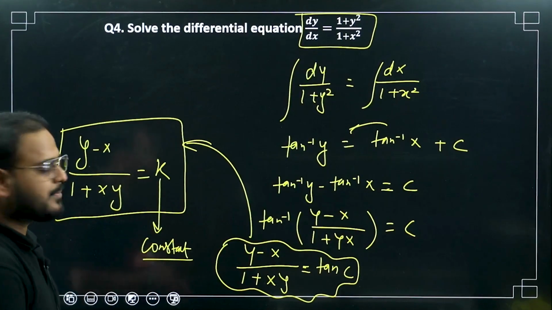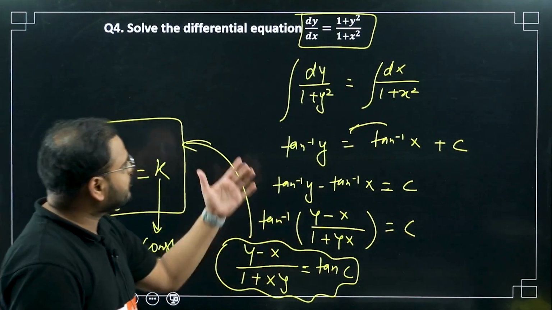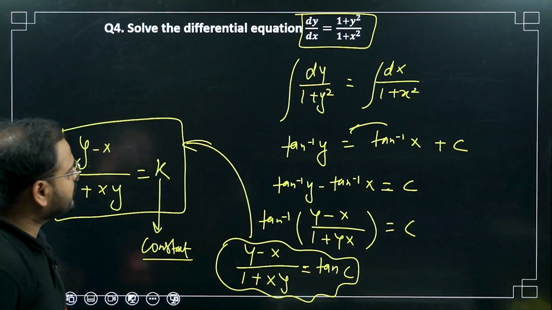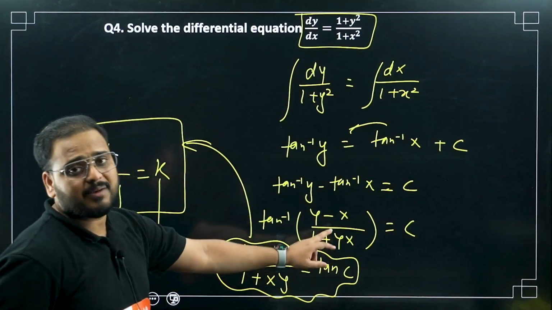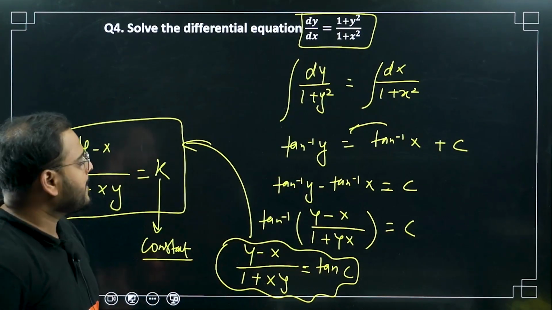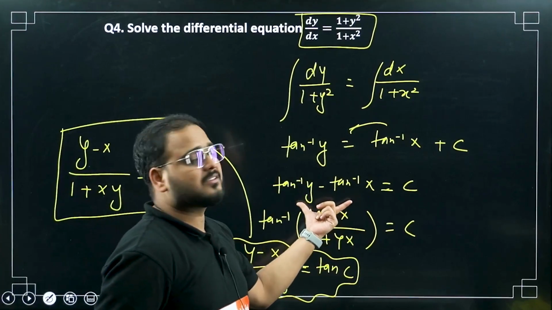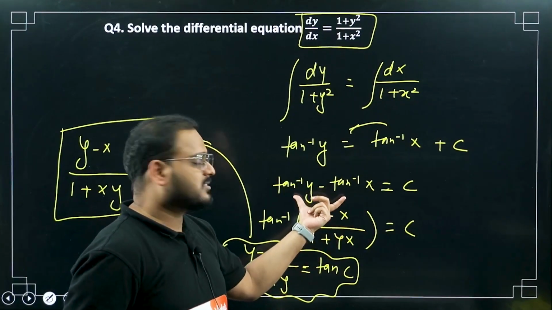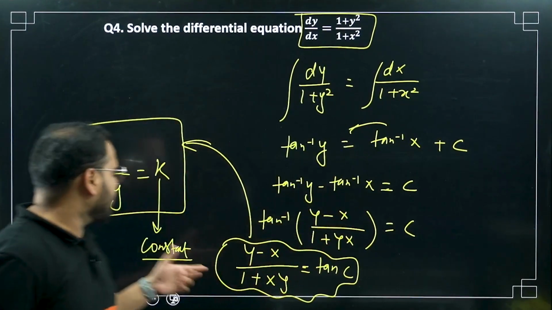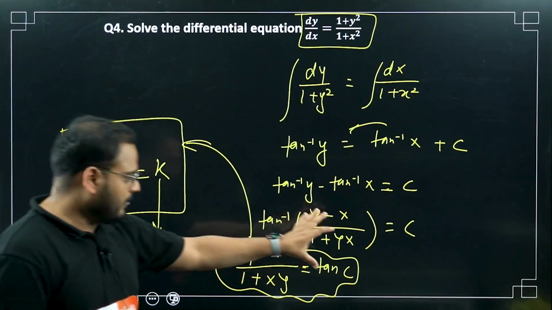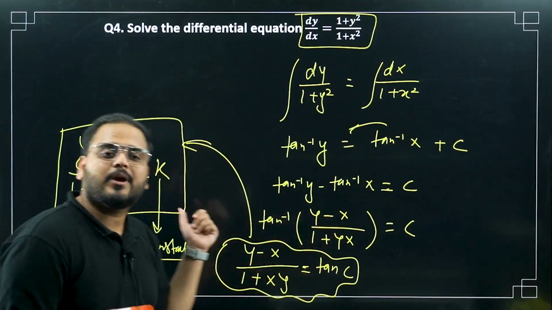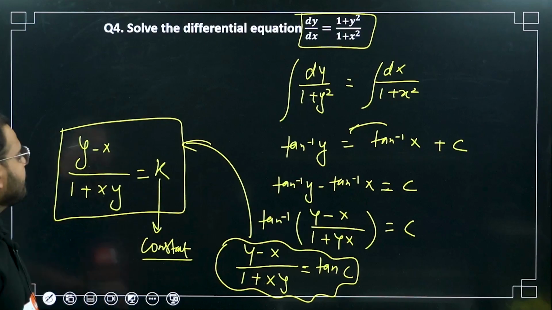Done? Simple question, sir. Yes, you can solve it from your side. Also, the formula you have to remember, this is also the most important step. If in the question they have given this as the answer, let's say an option is given, then you pick this as the answer. If they have given something else, you have to solve two more steps to reach this answer.